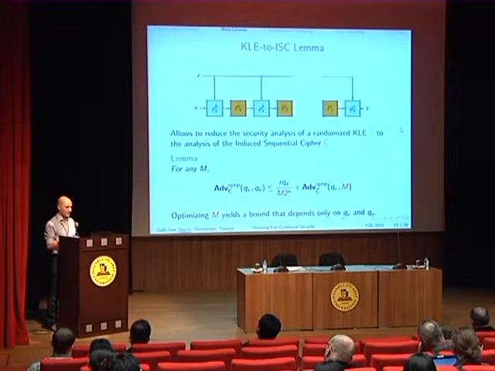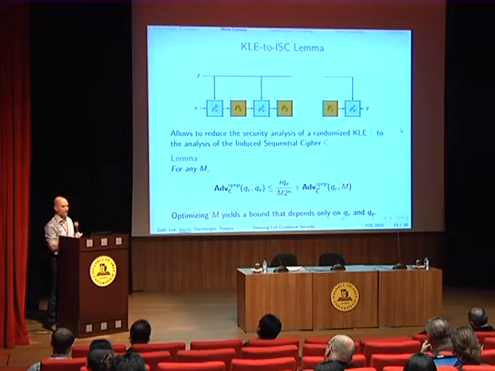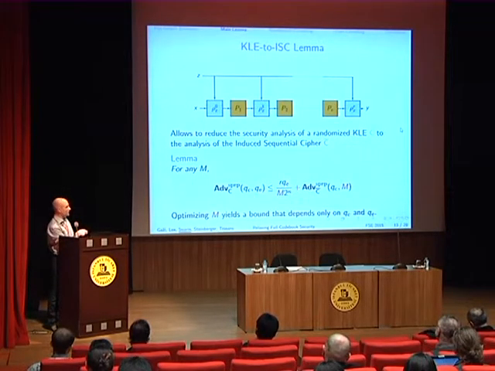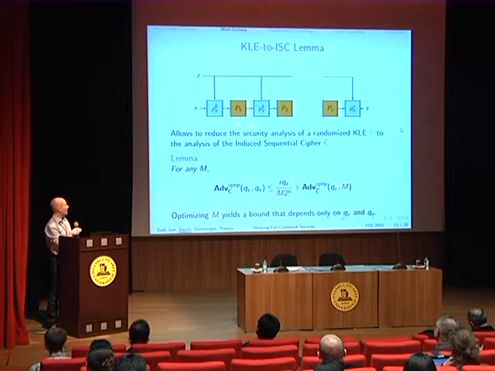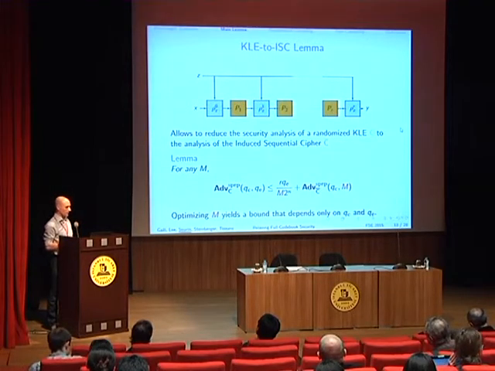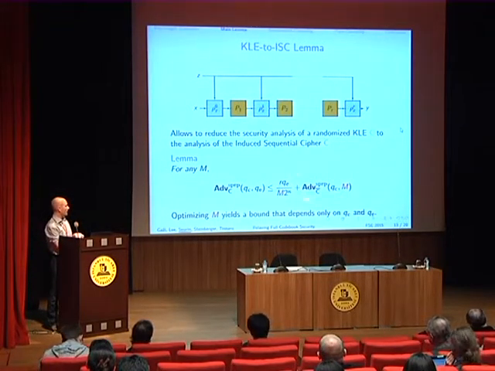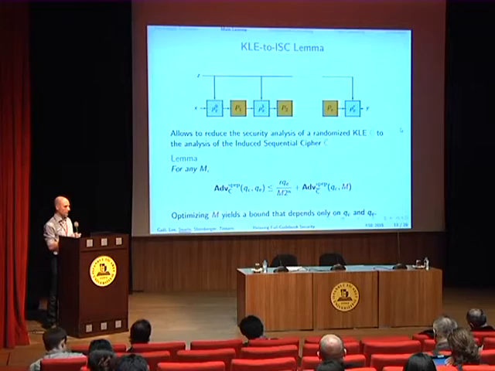Okay, and this is what we use throughout the paper. I don't have time to give the proof, but it's not very complicated. This quantity here is just the probability that when you draw a random key, there are more than m queries to any of the permutations P1 to PR. And assuming this is not happening, then the advantage of the adversary is just this quantity.